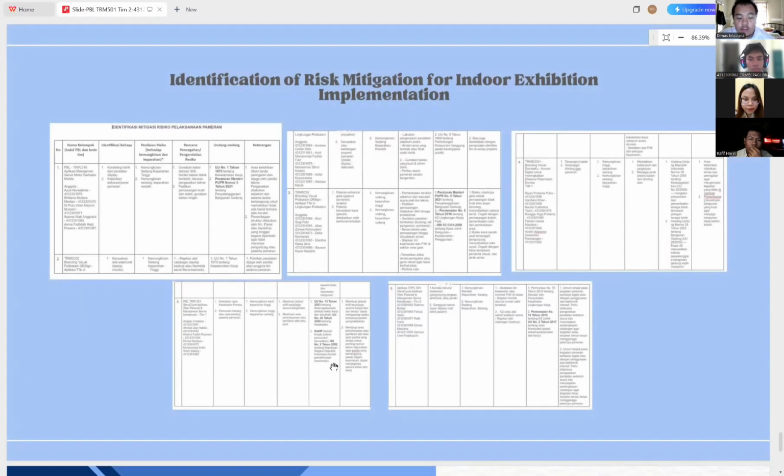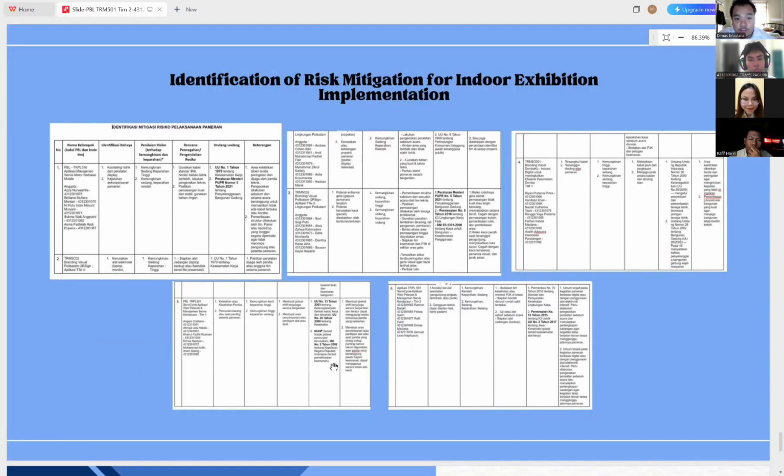Okay, thanks, Val. And this is risk mitigation for indoor exhibition implementation. This table identifies possible risks during the indoor exhibition, such as equipment damage, electrical issues, or visitor safety. Each risk includes a prevention plan and the related safety regulation. This ensures that our event runs safely and professionally. Thank you.